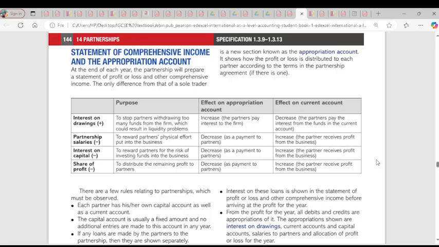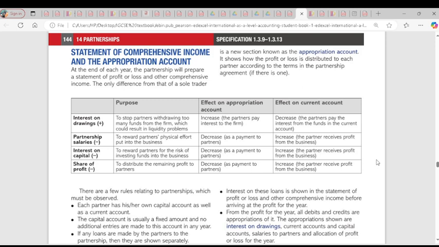And what is the effect on current account? The current account will decrease because each partner has their own current account. So if a partner is paying interest on drawings, that amount will be taken away from the partner's income. Do you understand? That is for interest on drawings.